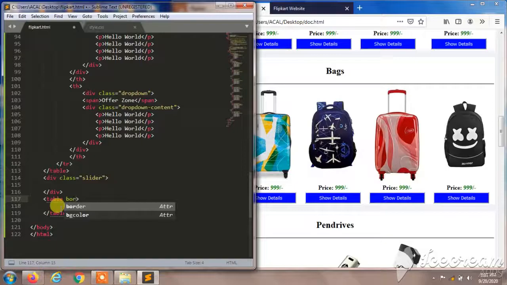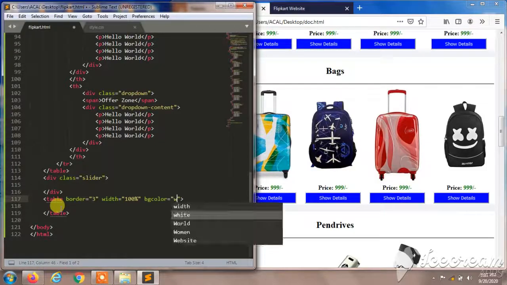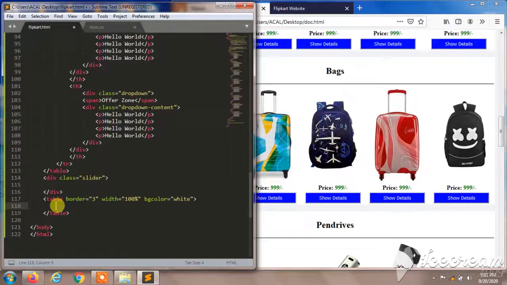So I'll give border as 3, and width will be 100%, and we can include background color also if you want. White, its background color will be white. And after this we'll create one TR, and in the TR, enter.